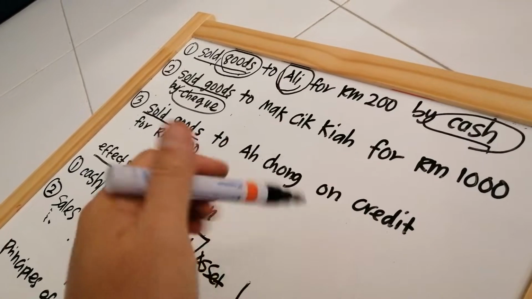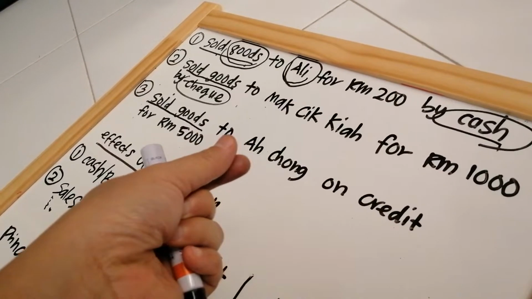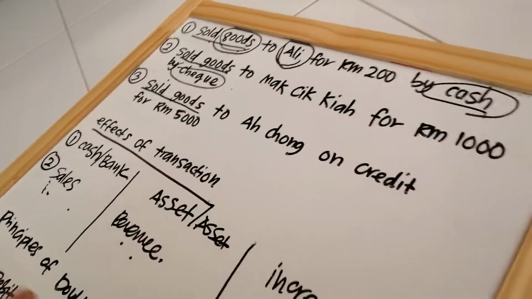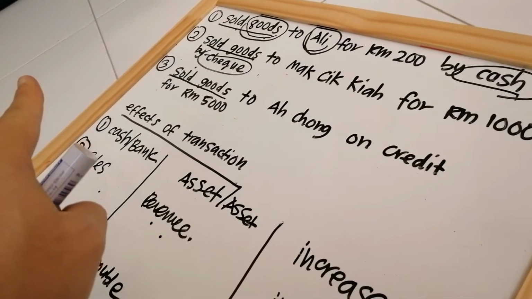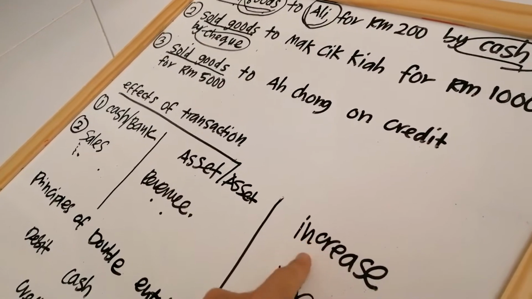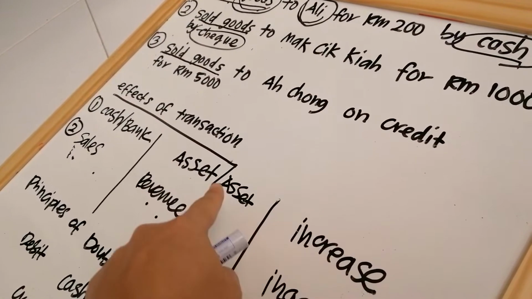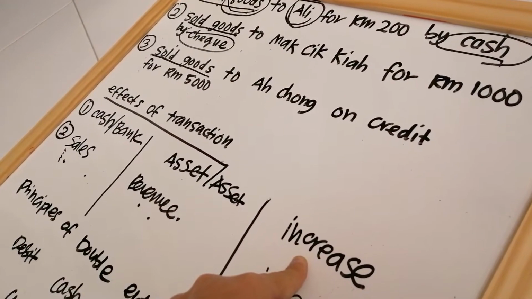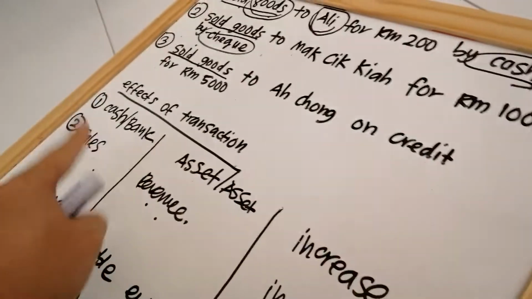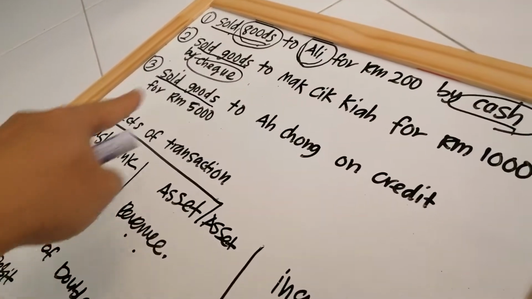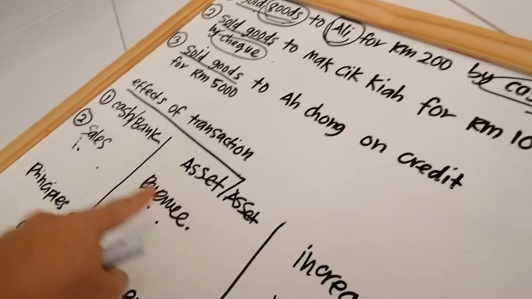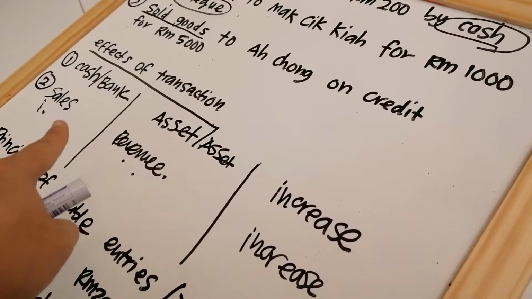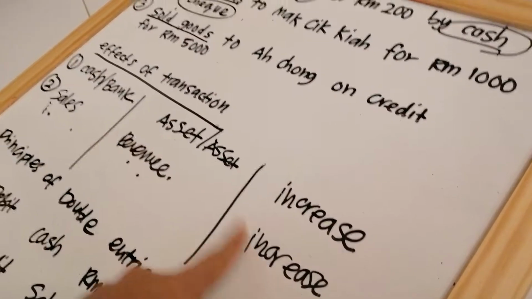Because Makcik Kia, maybe she gives a debit card, Makcik Kia has money now, gives the debit card to your business, swipe, then you can check your business bank account now, there is money transferred from Makcik Kia, which is your business asset increase for RM1,000. Second, still similar, sold goods, sales, and then still sales under revenue, and every new sales will increase. And when you